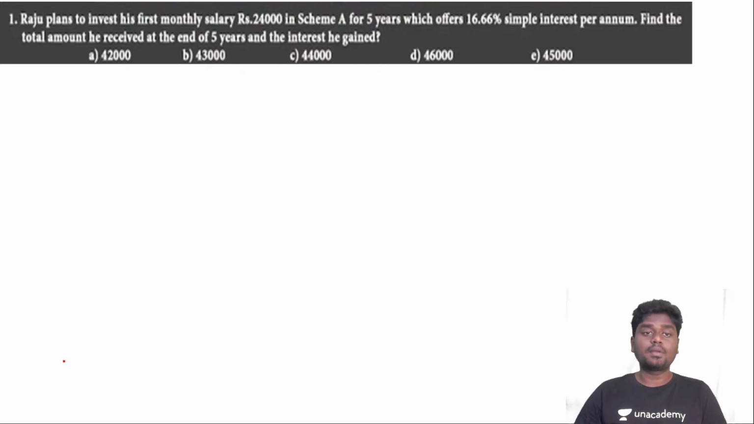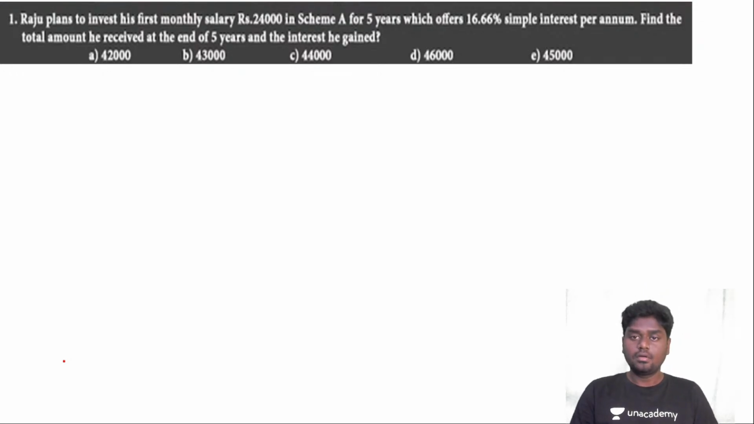So here Raju plans to invest his first monthly salary, rupees 24,000, in scheme A for 5 years, which offers 16.66% simple interest per annum. Okay, so just by looking at the question, we can come to the conclusion that this is a simple interest question. You need to find the total amount that he received at the end of 5 years and the interest he gained. Come on, guys, try to do this.